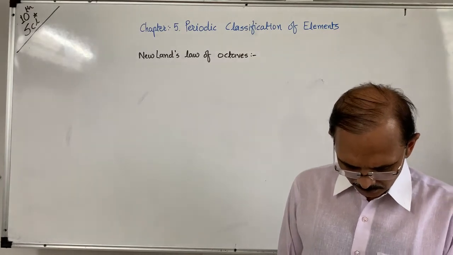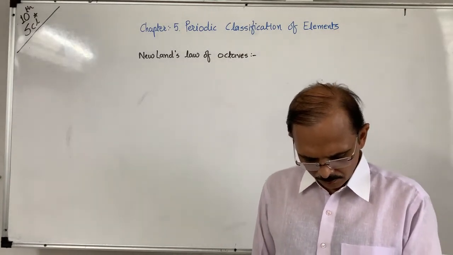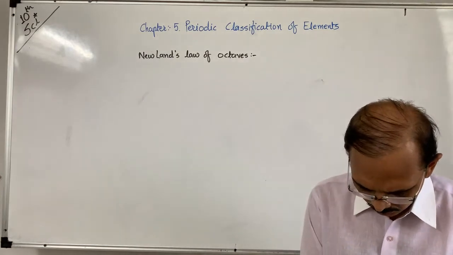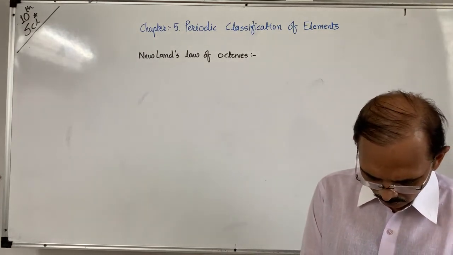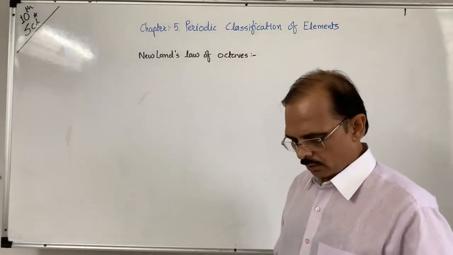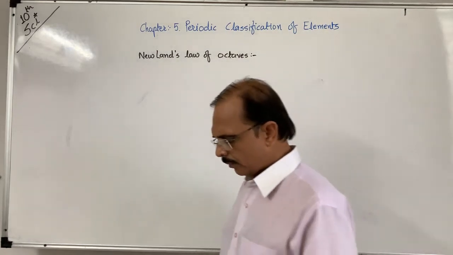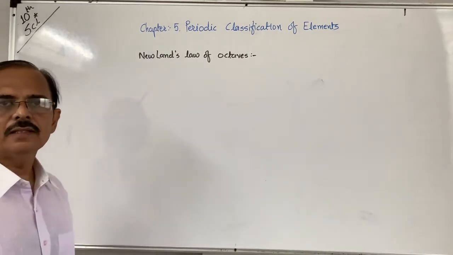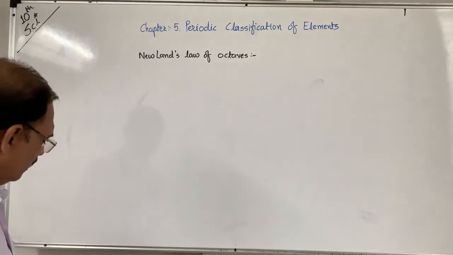He compared this to the octave found in music, and that's why it is called Newlands' law of octaves. According to him, do re mi fa sol la ti, that is sa re ga ma pa da ni.